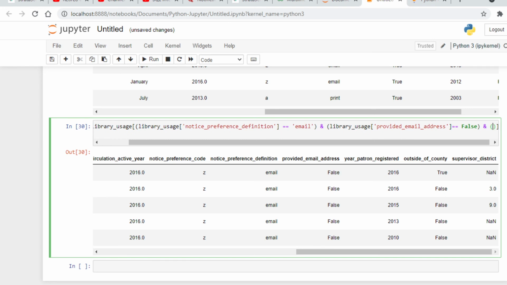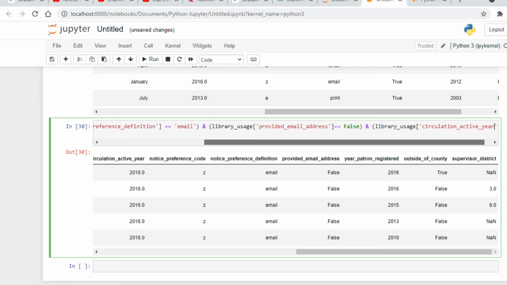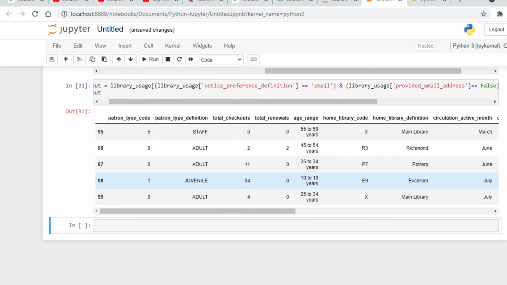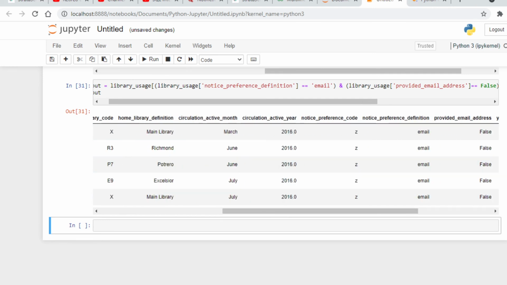So AND library uses, then our column name is circulation active year equal to 2016. Okay, so now let's run our code again. So now we have got only those rows where our notice preference definition is equal to email, provided email address is false, and then circulation active year equal to 2016.